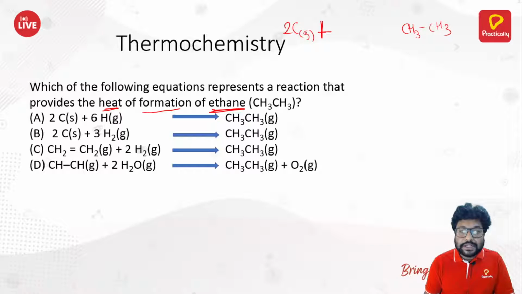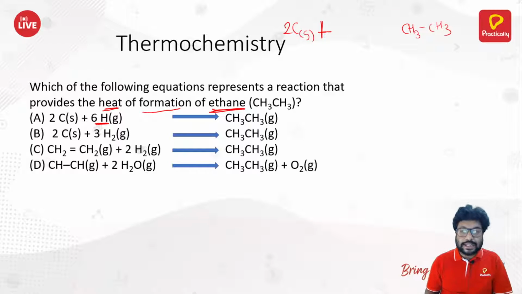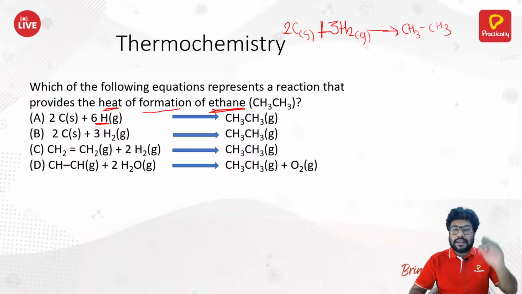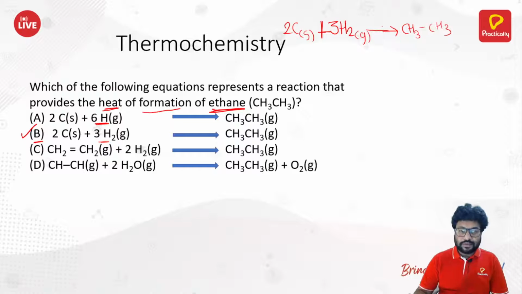The 6 hydrogen, that means you cannot take 6H. 6H is a dissociated form of hydrogen gas. It is not the standard form of hydrogen. That is why we need to take 3H2. We need to take 3H2, yes, because there are 6 hydrogen now, to give us C2H6. That is our ethane gas. And that is why the correct answer has to be B here. The correct answer has to be B. Okay, sure. Moving ahead.